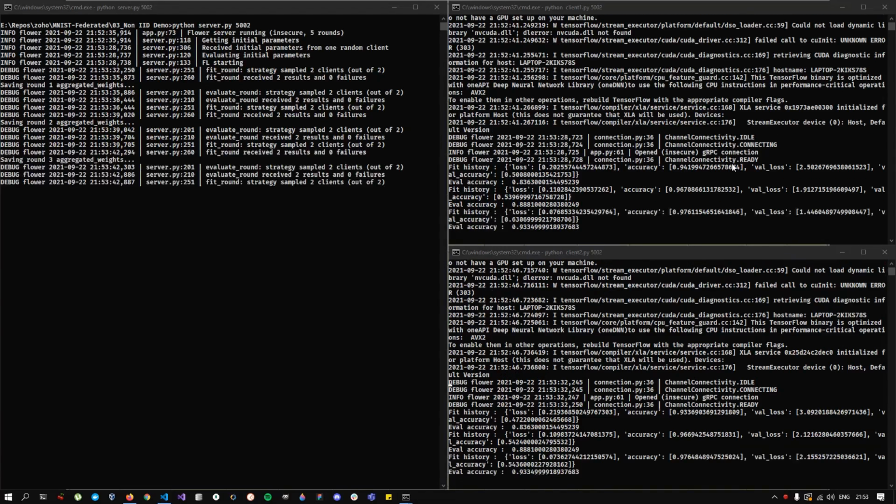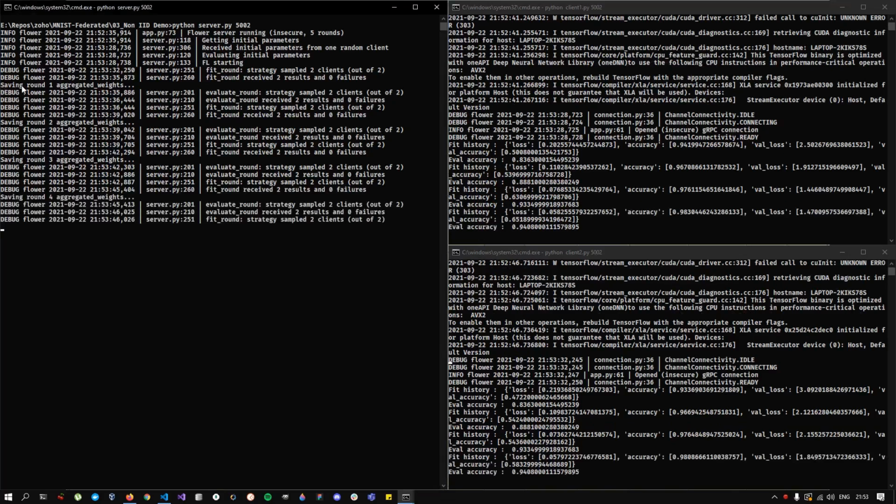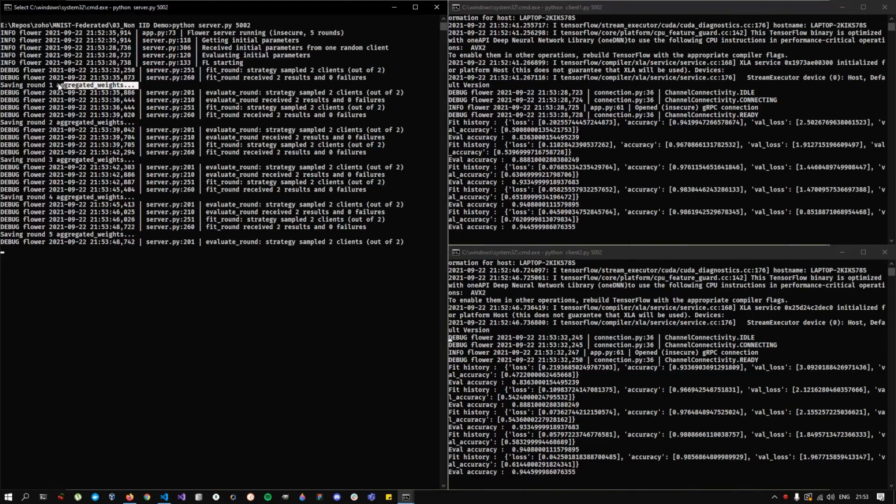Okay, round 2, round 3, and at the end of every round we can also see the message that was defined inside the strategy, that it's saving the weights inside a file just as a part of checkpoint. And we have successfully saved round 5, and with this the training process is essentially completed.